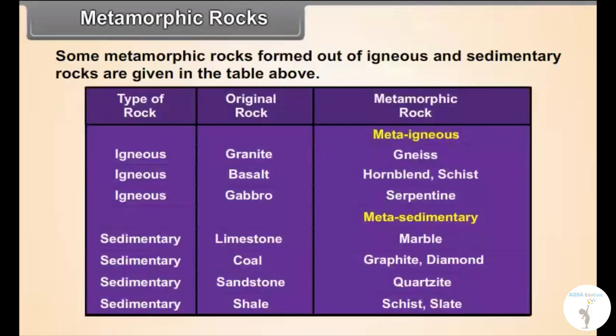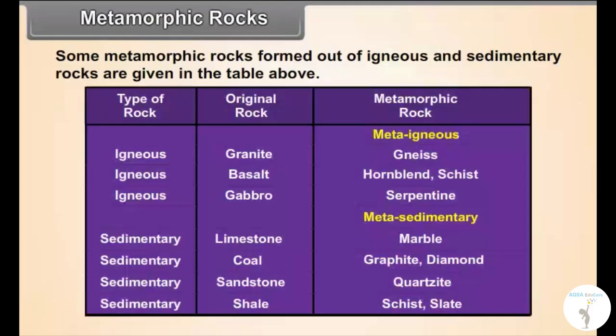Type of rock: igneous, original rock granite, metamorphic rock meta-igneous gneiss. Type of rock: igneous, original rock basalt, metamorphic rock hornblende schist. Type of rock: igneous, original rock gabbro, metamorphic rock serpentine.